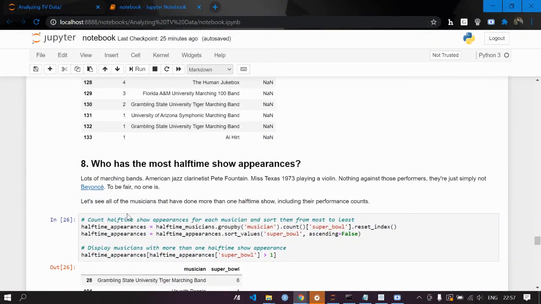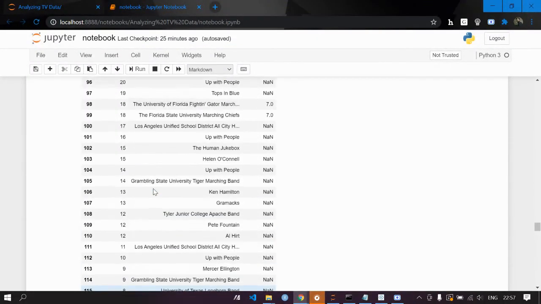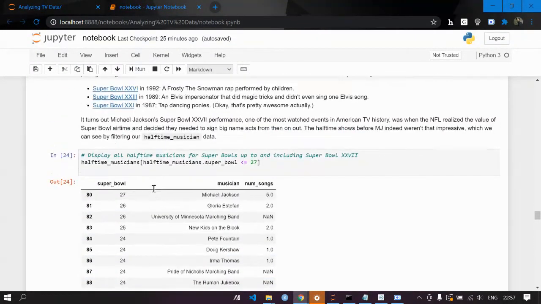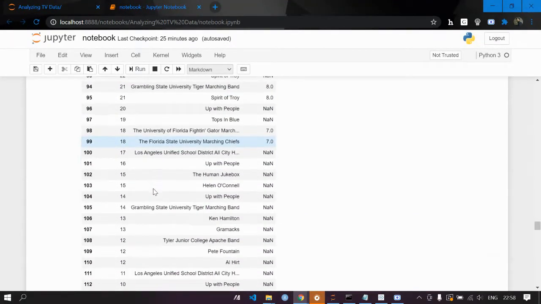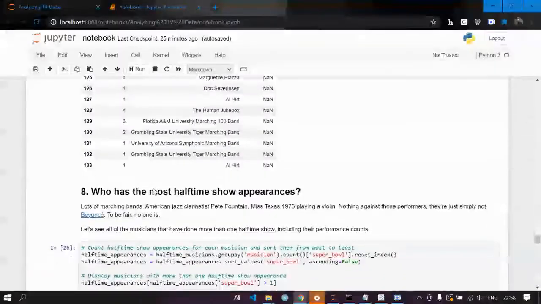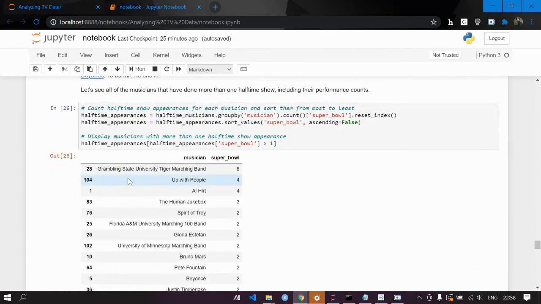So moving on, who has the most halftime show appearances? Now we need to find who has the most show appearances. Is it Michael Jackson, Gloria Estefan, or any of your favorites? Let's check out. So what we did is we counted halftime show appearances for each musician and sorted them from most to least, in kind of descending order.